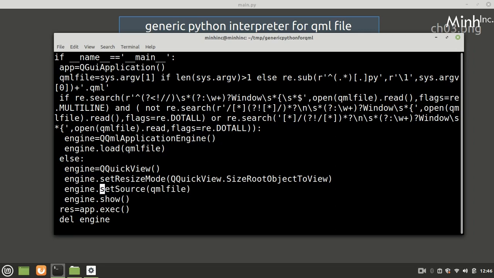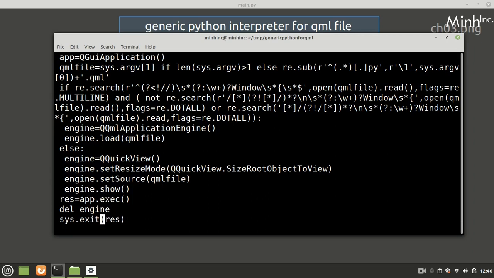Set source. See, if there is a namespace, class, pointer, and so many, but in Python it's only one dot. There is no arrow, no double colon or something like that. And then set source QML file, show it.